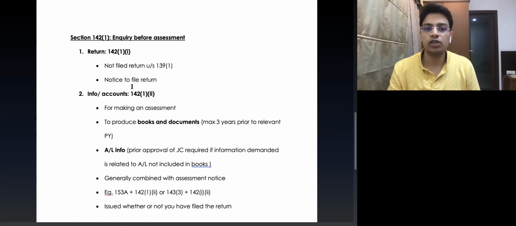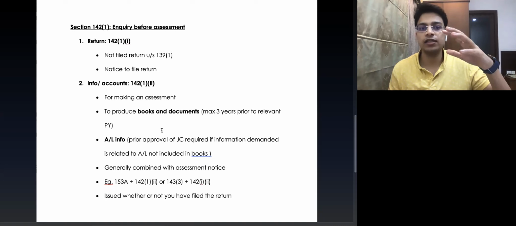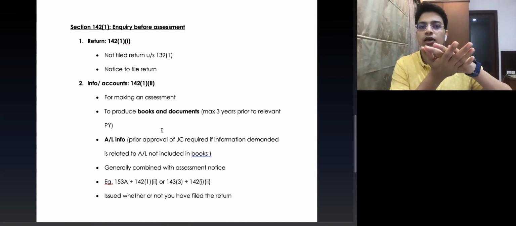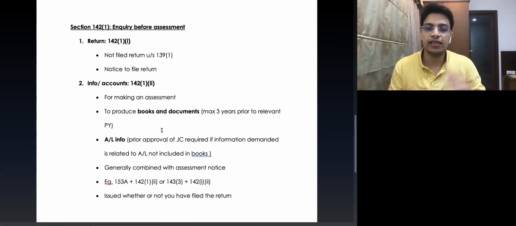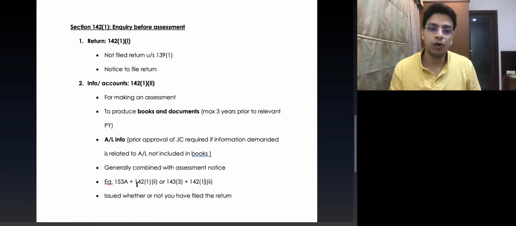Now, generally, this notice of 142.1 clause 2 is combined with the assessment notice. So with the assessment notice, this notice of 142.1 clause 2 is attached. For example, section 143 subsection 3 plus 142.1 clause 2 can be combined, or 153A notice plus 142.1.2 can be combined.